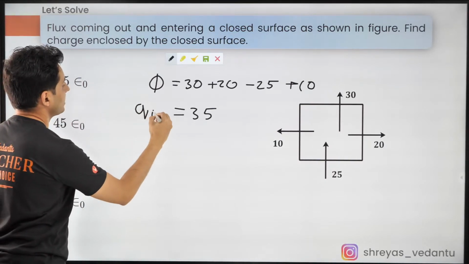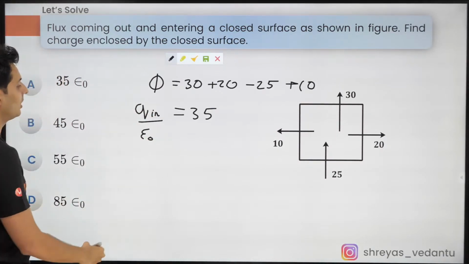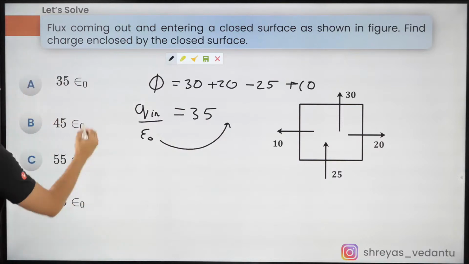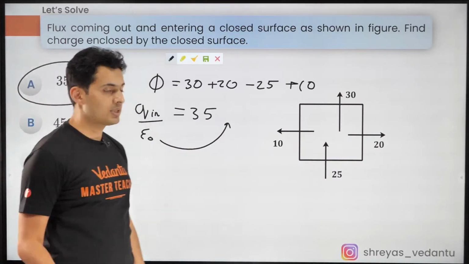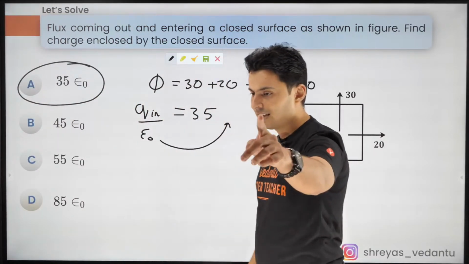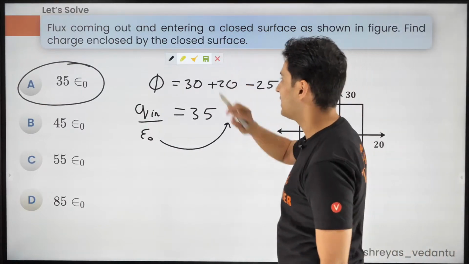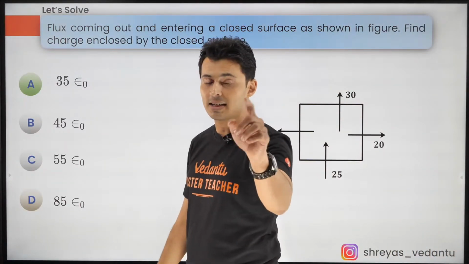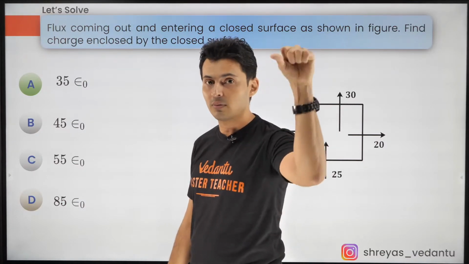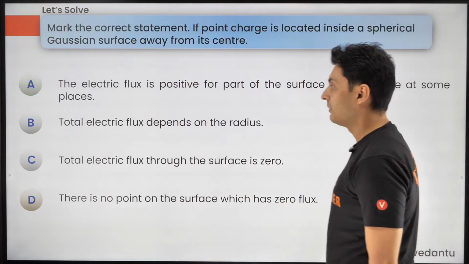It is charge inside by epsilon naught. So take this epsilon naught here. So aren't you going to get 35 epsilon naught? Yes, that's the answer. 35 epsilon naught. Beautiful. Based on Gauss's law. Be careful about the signs. The ones which go out are positive. Ones which come in are negative.